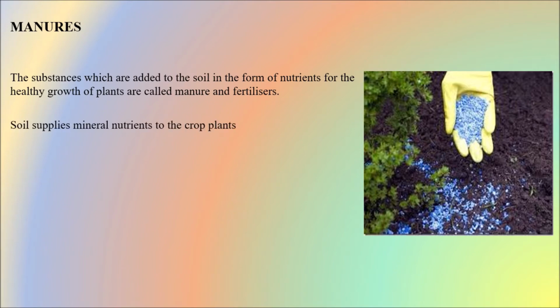Soil supplies mineral nutrients to the crop plants. So, who supplies nutrients or minerals to the crop? The soil supplies. These nutrients are essential for the growth of plants.